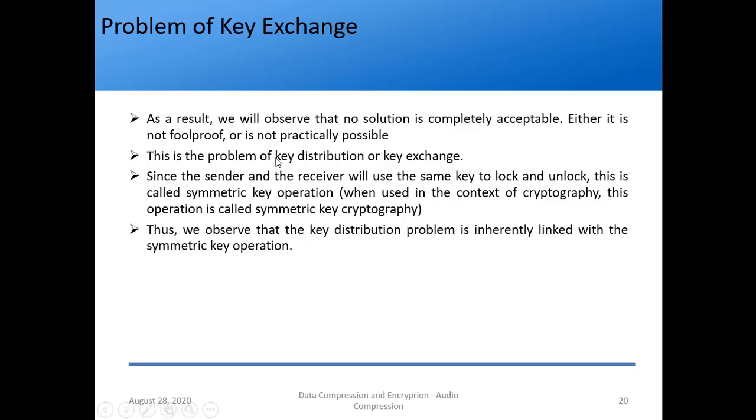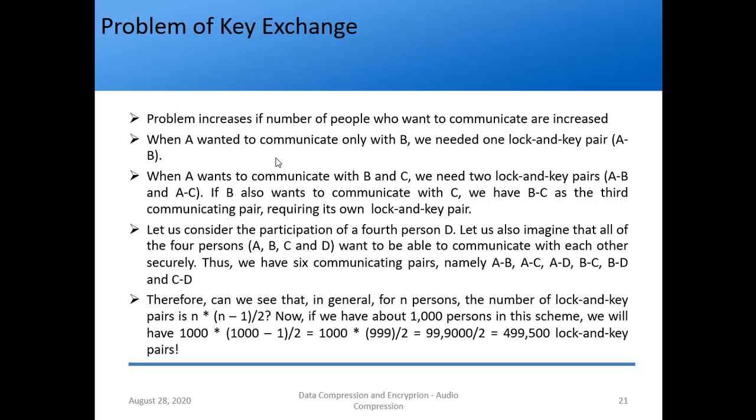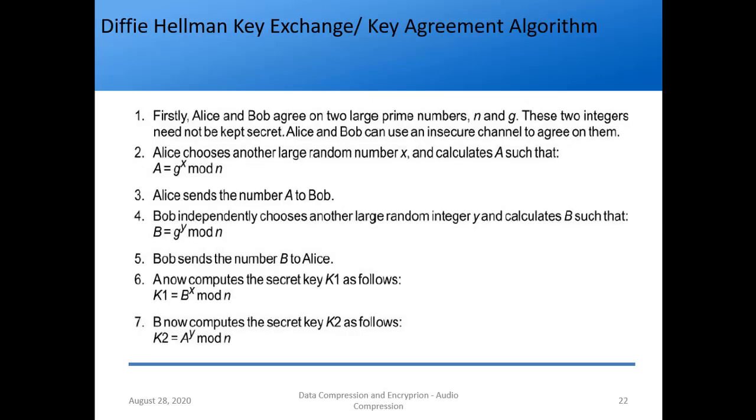So what is the solution? We use asymmetric key cryptography, right? Before asymmetric key cryptography, the problem was solved using Diffie-Hellman key exchange. Since you already know this, as we have done yesterday, what we saw is they agree on two large prime numbers which are known to anyone, and they further independently choose large random integers. Still they get two keys independently of each other that are equal. So this is again symmetric key cryptography only.